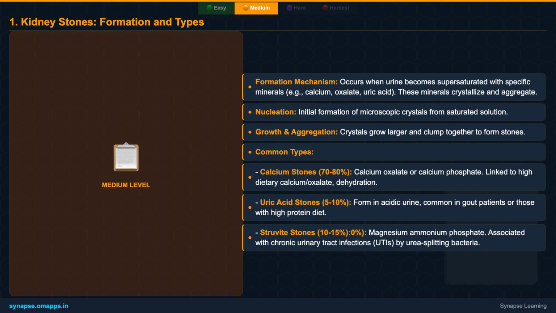Kidney stones form when certain chemicals in the urine become highly concentrated and crystallize. We'll explore common types like calcium oxalate stones, which are the most prevalent, and uric acid stones. Understanding factors like diet, dehydration, and genetic predisposition is crucial, as they all play a role in increasing the risk of stone formation. This background will help you grasp the underlying causes.